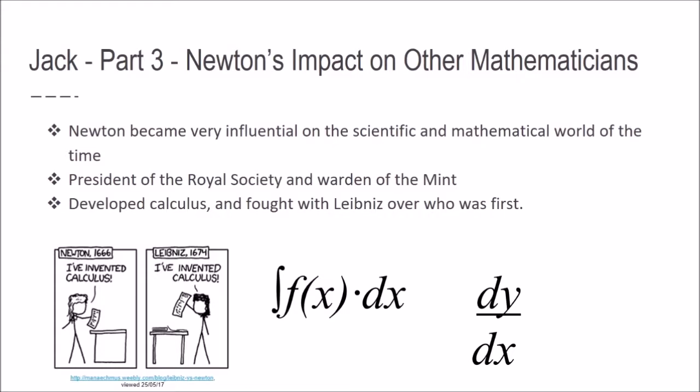However, another mathematician, Leibniz, also began using calculus at the same time as Newton, and a feud broke out between them, with many other mathematicians taking sides. Newton was, however, eventually accredited with its discovery.